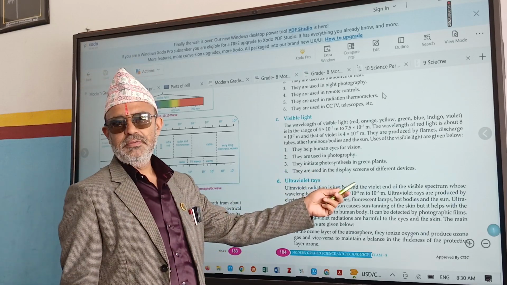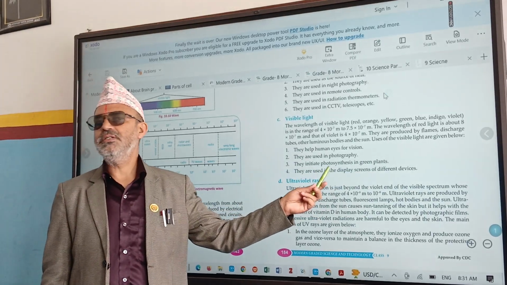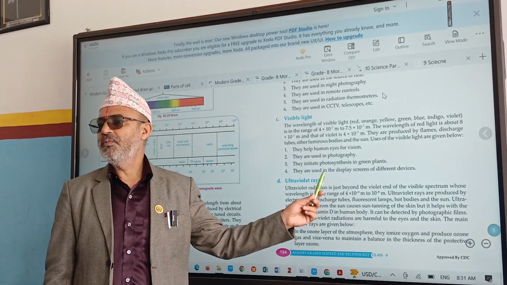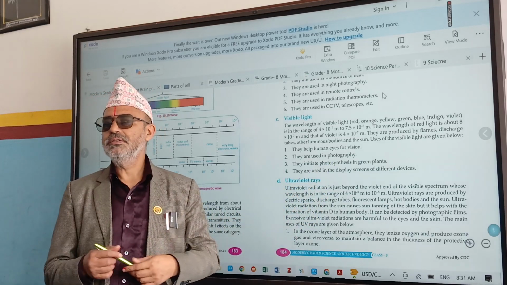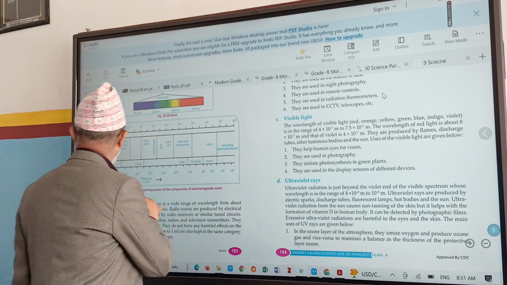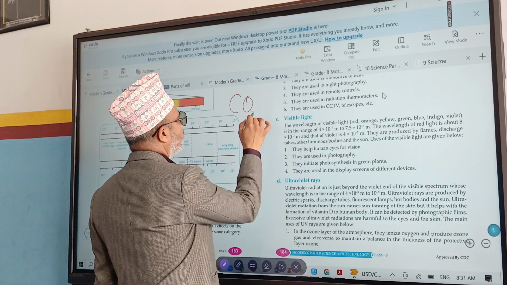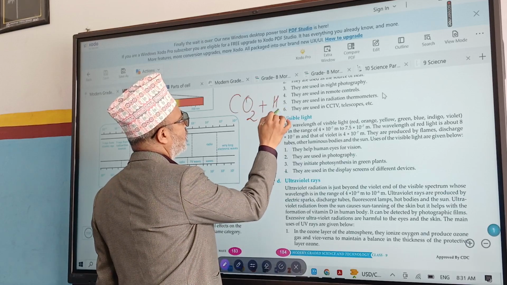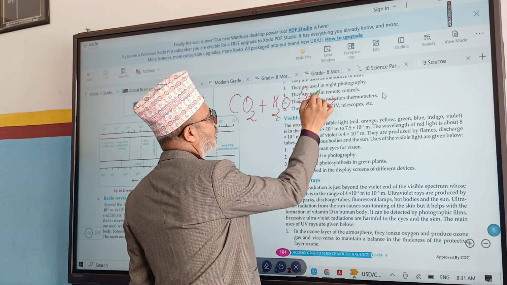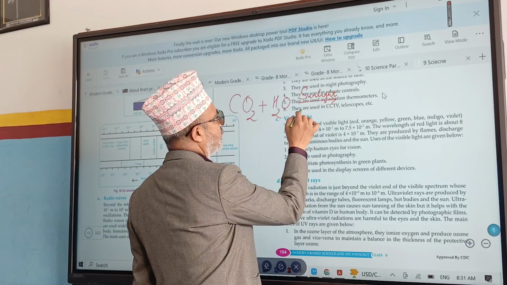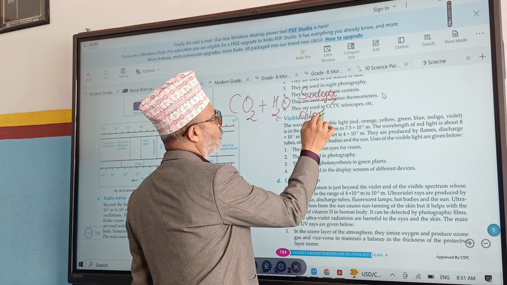They are used in photography. They initiate photosynthesis in green plants. Green plants can manufacture their food because of light. If no light, no photosynthesis. What is produced at the end of photosynthesis? Do you know? Students, tell me. In photosynthesis, carbon dioxide and water react together in the presence of sunlight and chlorophyll.